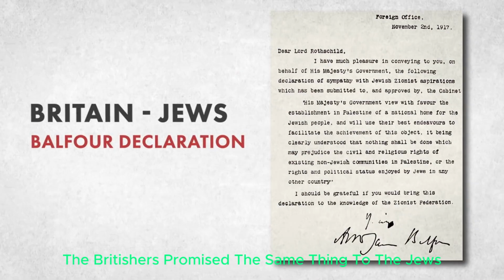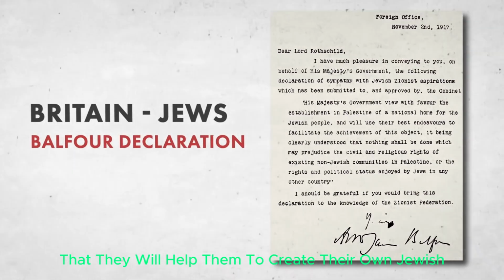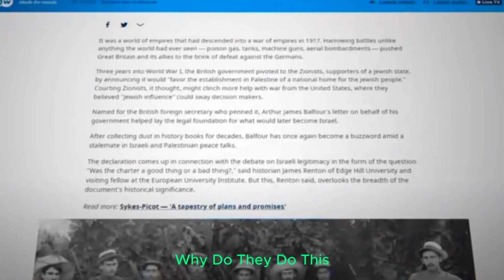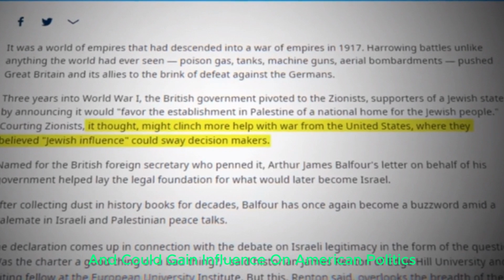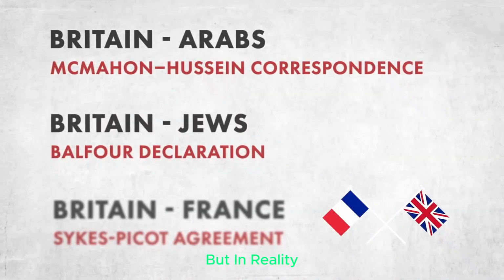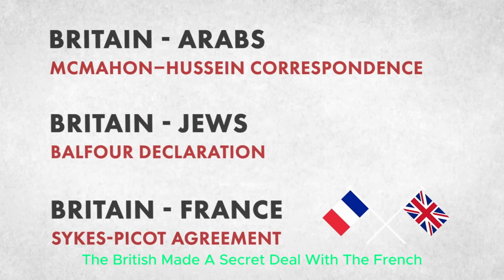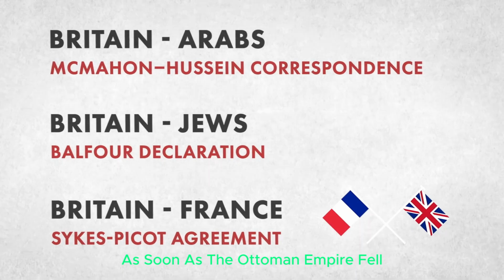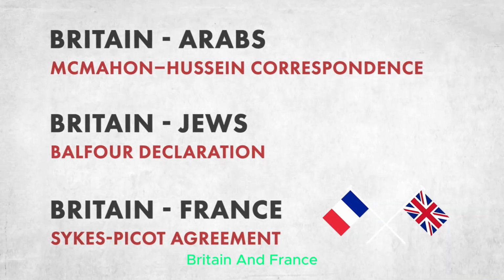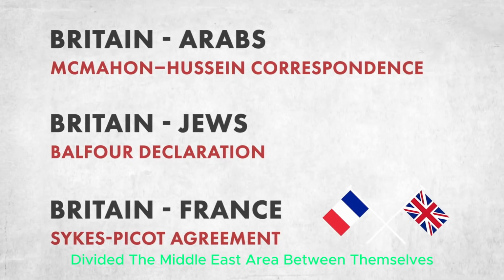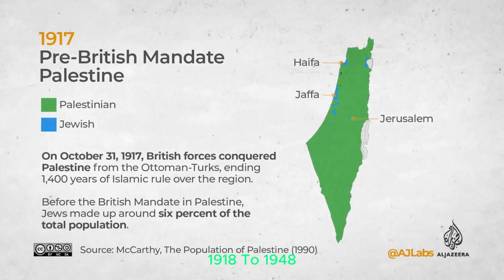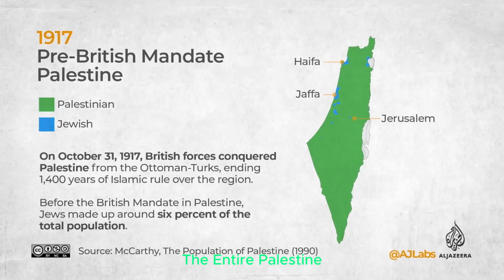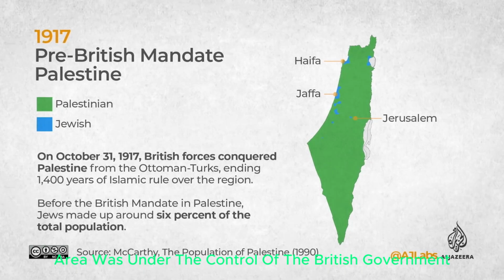The British promised the same thing to the Jews, that they would help them create their own Jewish country near Palestine. Why do they do this? So that they could appease the American Jews and gain influence on American politics. But in reality, the British made a secret deal with the French. As soon as the Ottoman Empire fell after World War I, Britain and France divided the Middle East area between themselves. The British took over control of the Palestine region. From 1918 to 1948, the entire Palestine area was under the control of the British government.